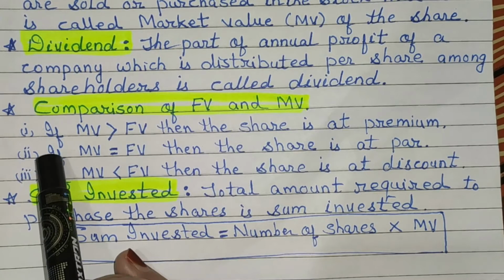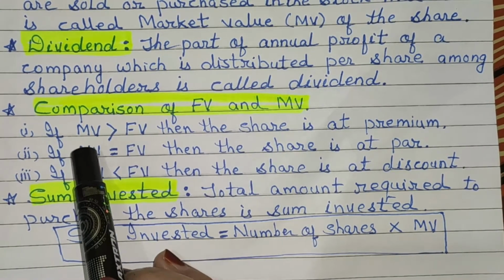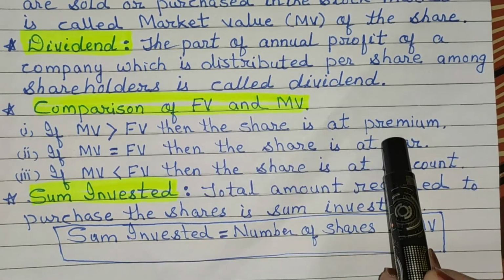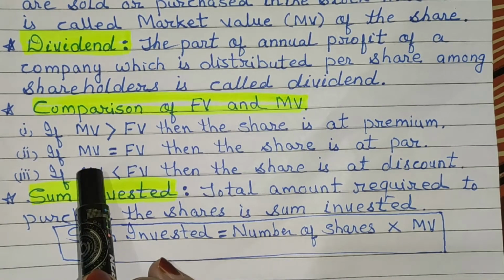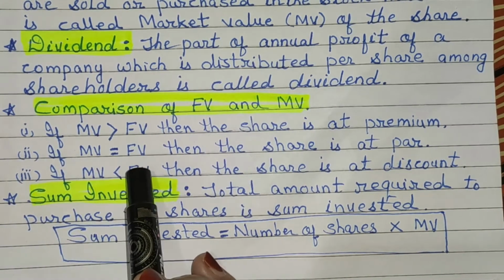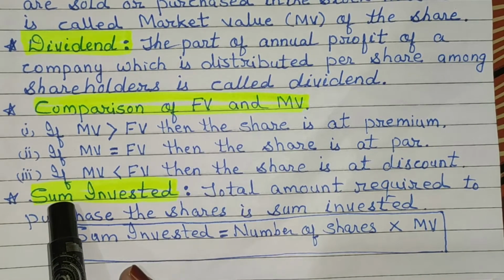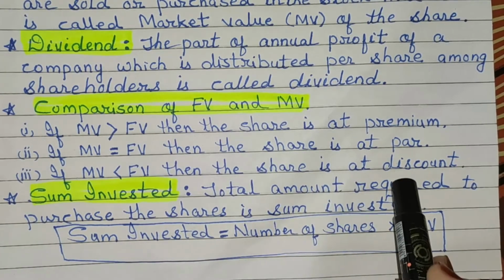Now next one is comparison of FV and MV. First one is, if MV is greater than FV, meaning market value is greater than face value, then the share is at premium. If both values are equal, MV is equal to FV, then the share is at par. Next, if MV is less than FV, then the share is at discount.